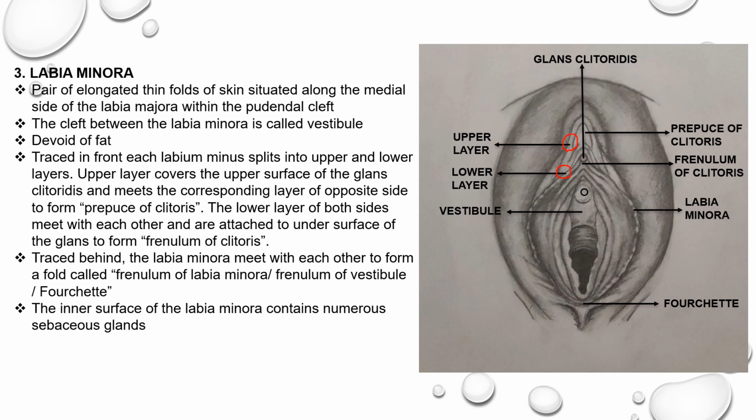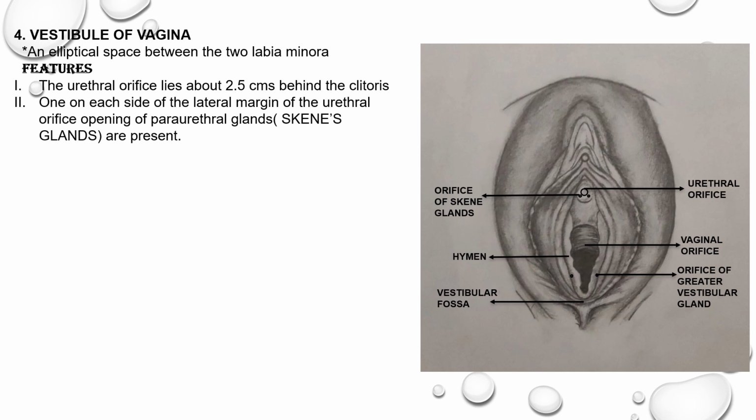Traced behind, the labia minora meet with each other to form a fold called the frenulum of the labia minora, or frenulum of the vestibule, or fourchette. The inner surface of the labia minora contains numerous sebaceous glands. Coming to the vestibule of the vagina, it is an elliptical space between the labia minora. This vestibule extends from the frenulum of the clitoris proximally to the frenulum of the vestibule distally.